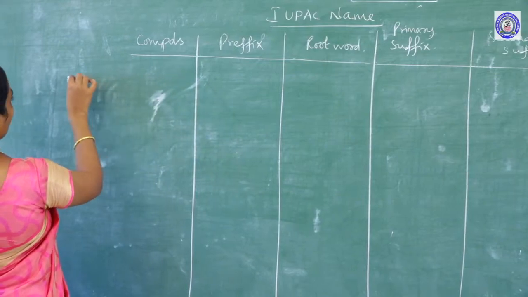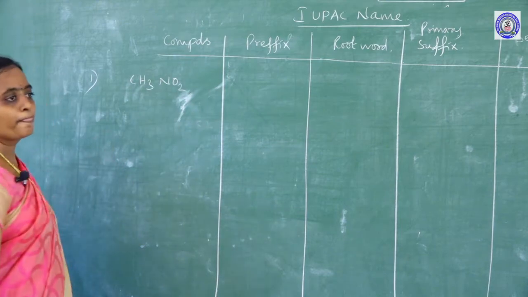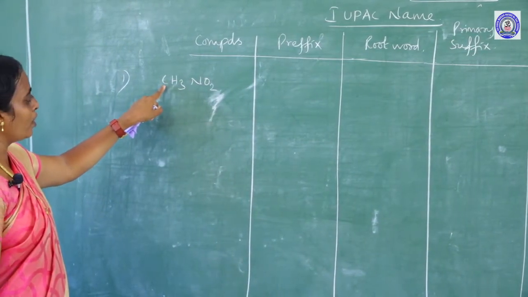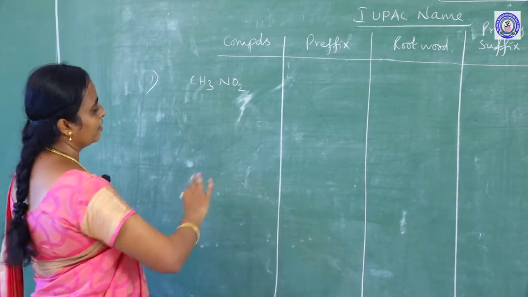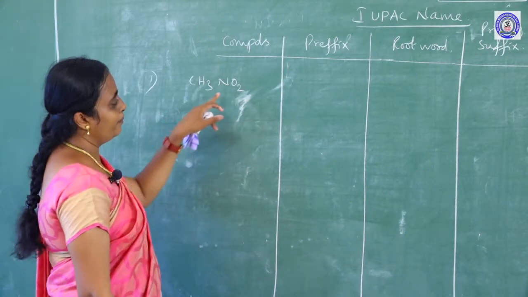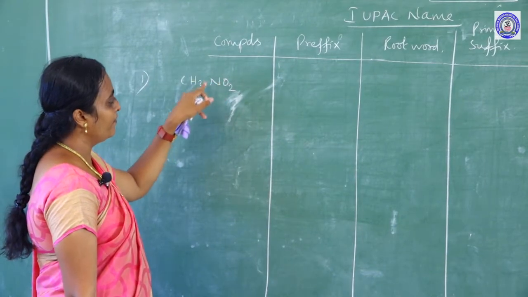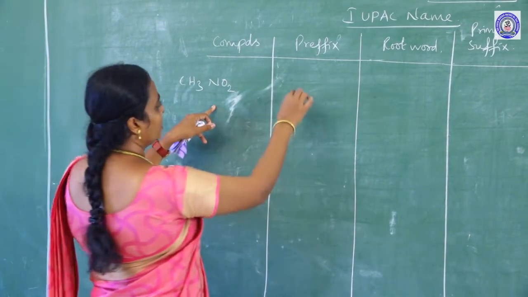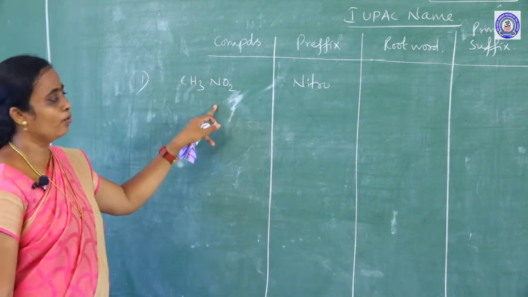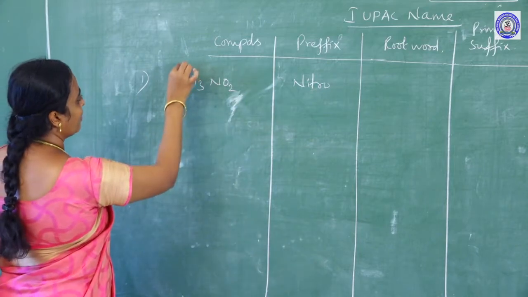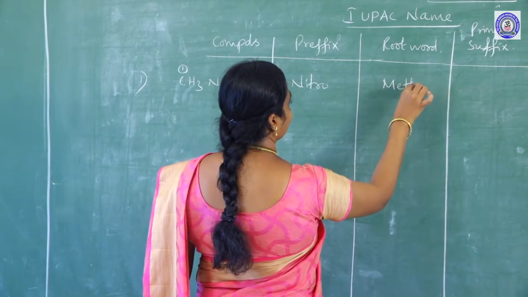So if I take the first compound, CH3NO2, the compound is made up of 1 carbon, 3 hydrogen, 1 nitrogen and 2 oxygen. What prefix can I use? The prefix is always the functional group, so the prefix is nitro. What is the root word? Here the carbon number is 1, so the root word is meth.